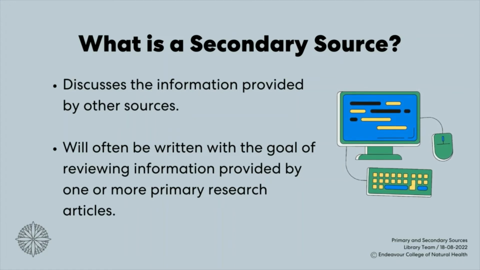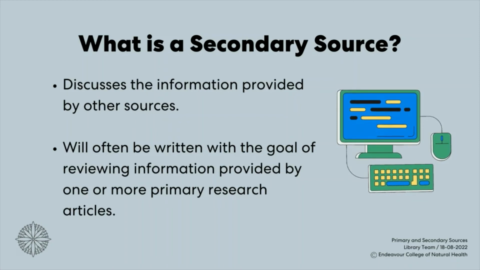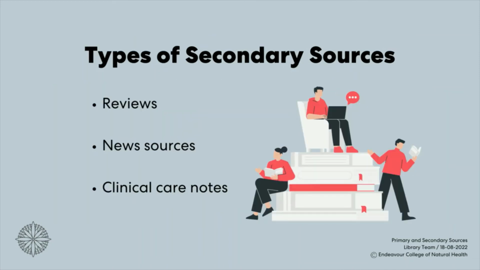A secondary research article will often be written with the goal of reviewing the information provided by one or more primary research articles. Here are some types of secondary sources that may be relevant to your studies. Reviews, such as systematic reviews. News sources, such as newsletters, newspapers, and clinical care notes.